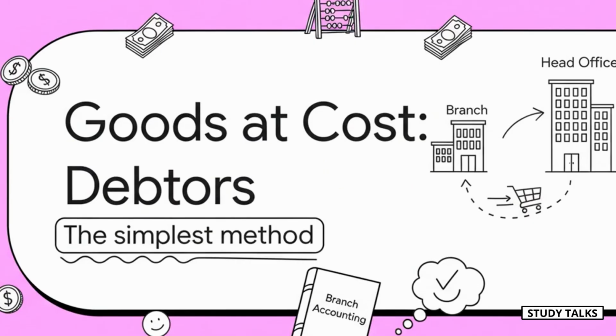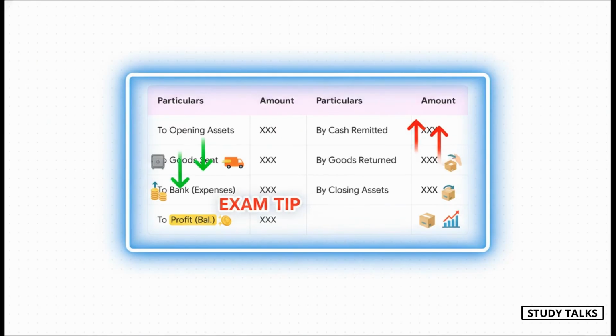Okay, let's jump into our first big method for when goods are sent at cost. It's called the debtor's method. This is the most basic approach, perfect for smaller branches, and it's a great way to ease into the mechanics of branch accounting. Think of the branch account under this method as a simple black box.